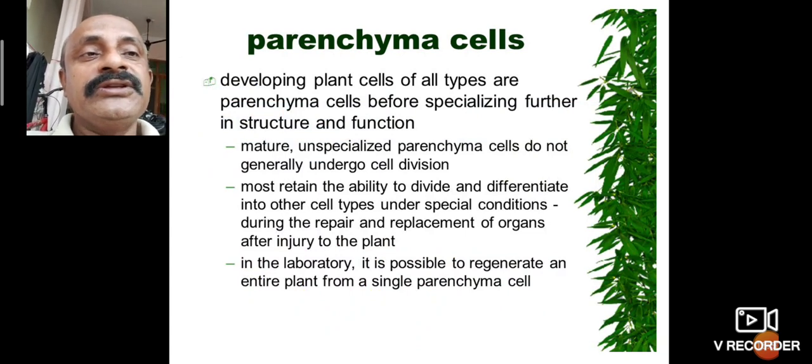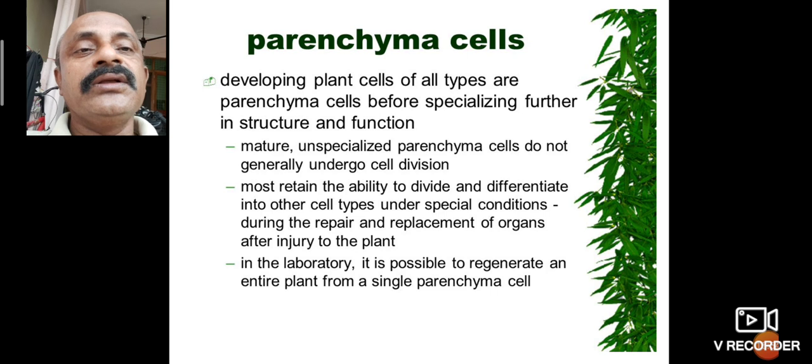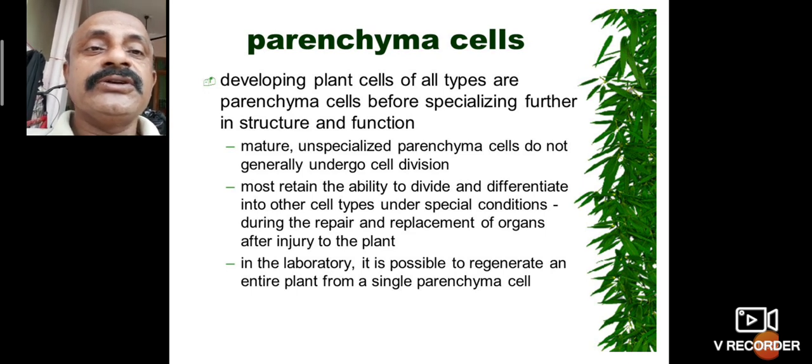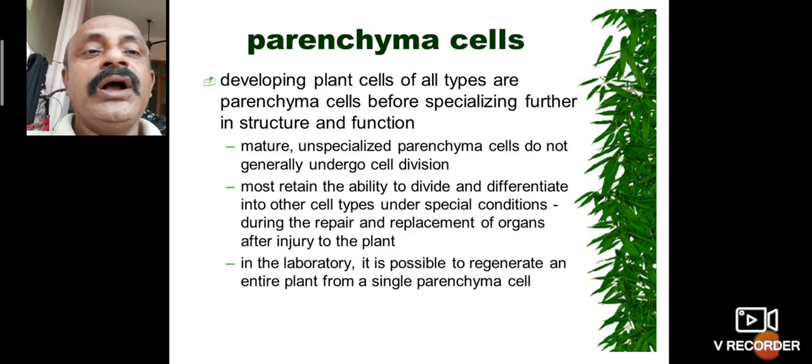The developing plant cells of all types are parenchyma cells before specializing further in structure and function. The mature unspecialized parenchyma cells do not generally undergo cell division.